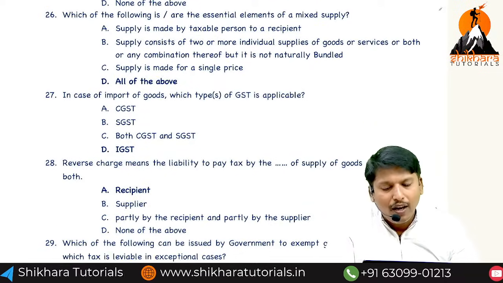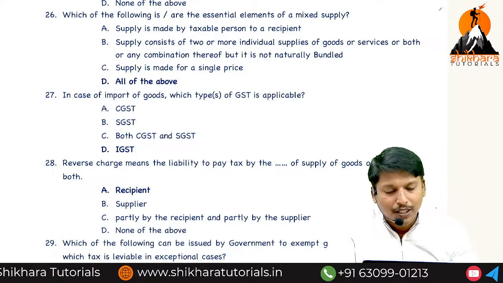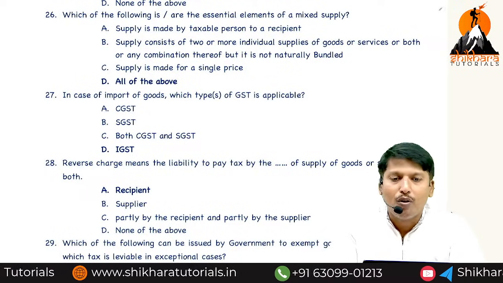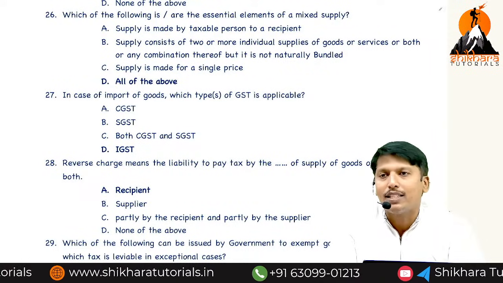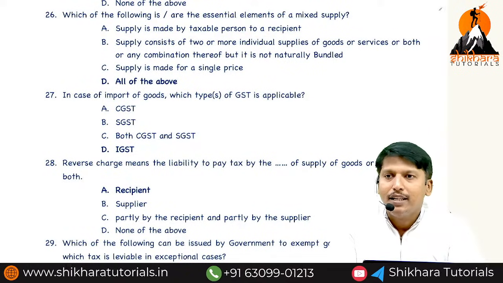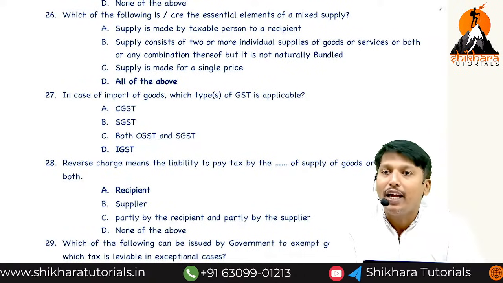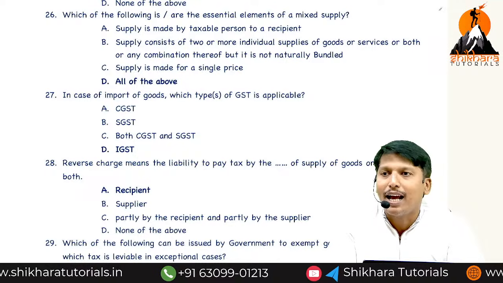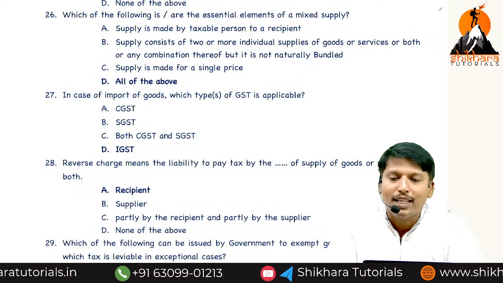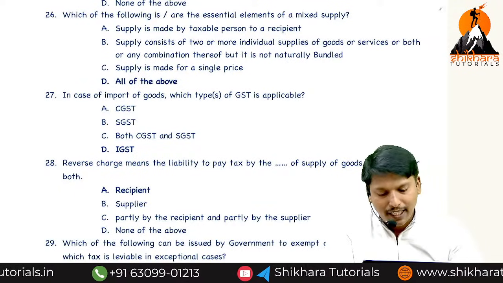Which of the following are the essential elements of mixed supply? First, what is a mixed supply? Two or more supplies supplied in conjunction with each other, which are not naturally bundled, supplied as a single unit. What tax rate is applicable? The highest tax rate is applicable.